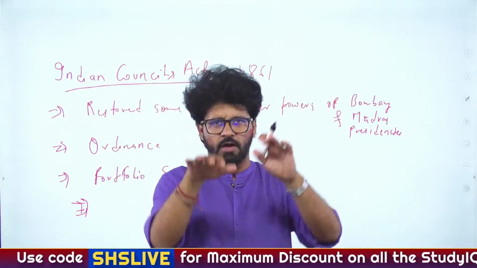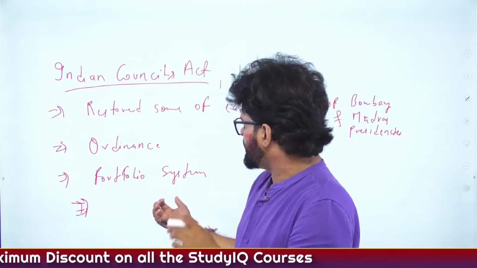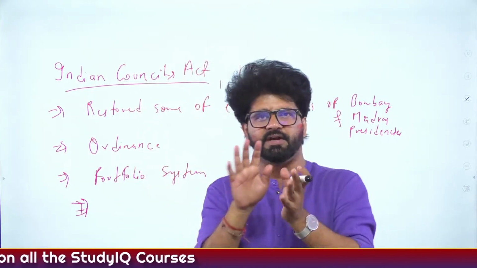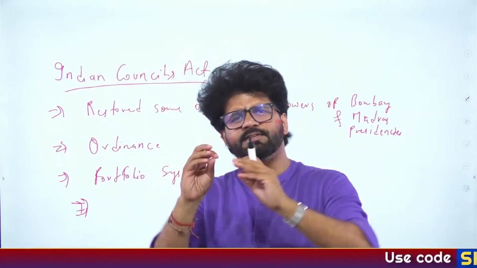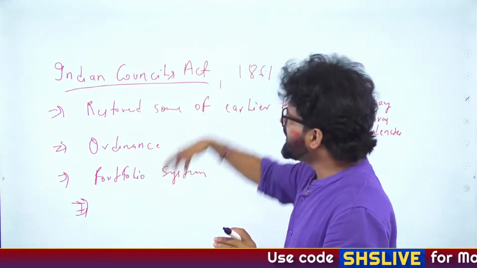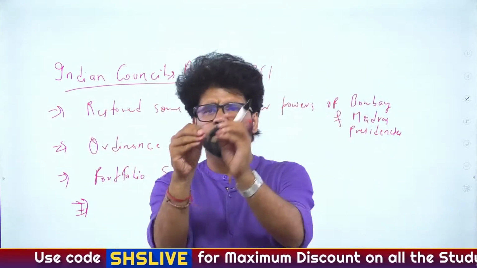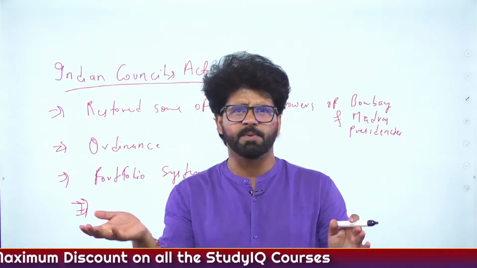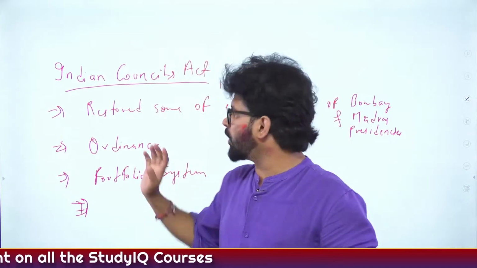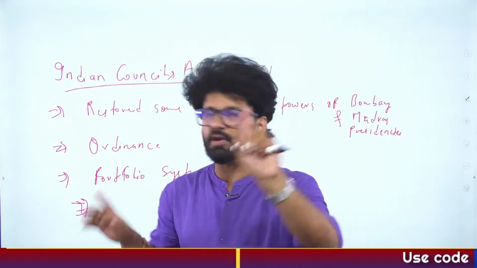But in the Legislative Council, whose major work is to make laws, 3 Indians will be added. More members will be added to the Legislative Council, and this will keep happening from 1861 onwards. You will see more and more members getting added to the Central Legislative Council. Then in the provinces also, Legislative Councils will be created. But Indians will not be in the Executive Council; they will be there from 1909 onwards.